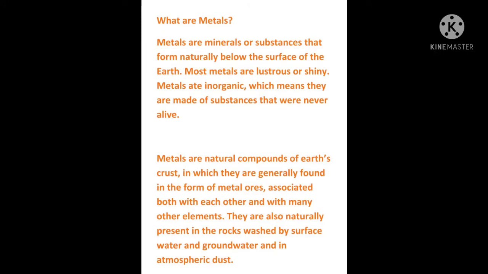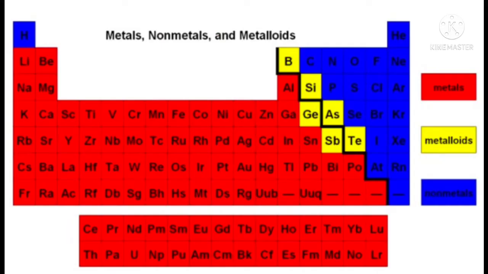Now we will see different kinds of properties and types of metals. So here are different types of metals. Now you will think, what is this? This chart is the periodic table, my dear students, in which metals, non-metals and metalloids are present. This periodic table you are going to learn in detail in your higher standards, that is in standard 9th and 10th. Most of the periodic table, as you can see, is metals.